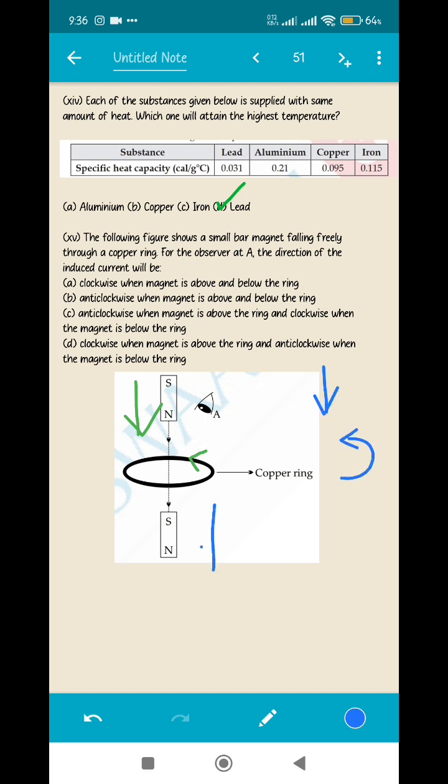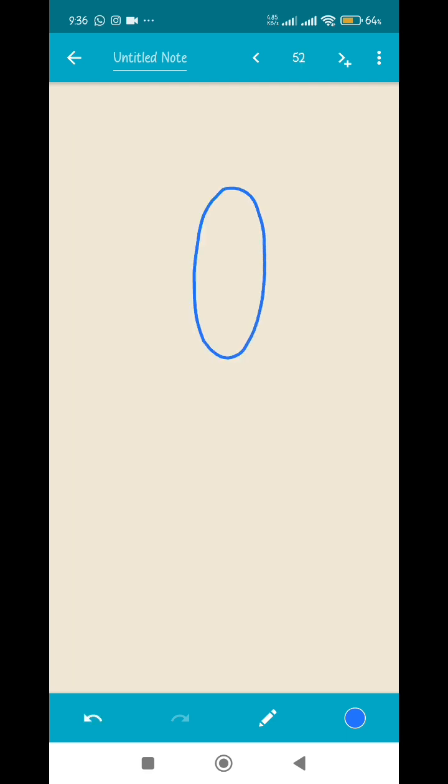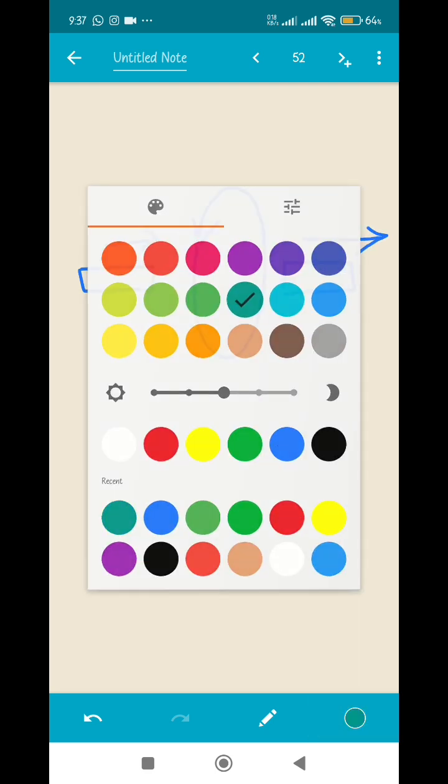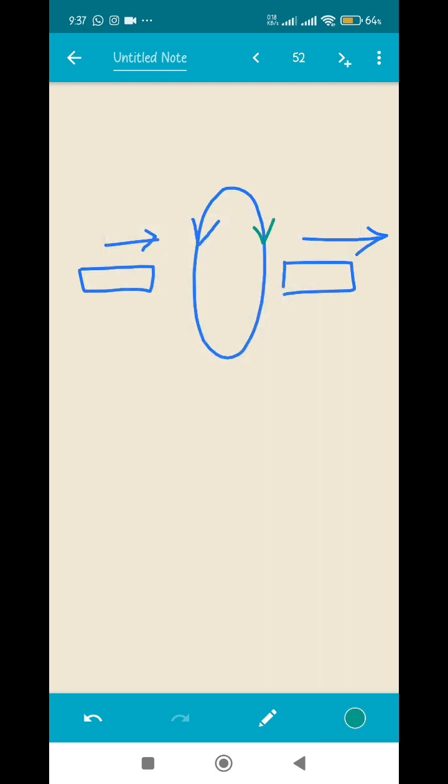Now when the magnet is moving away from the coil, the current is trying to move towards the coil. Imagine this was my coil, the magnet is moving towards the coil in this case. So the current in the coil will try to oppose the movement of the magnet, so it will move in the opposite direction. And as the magnet is moving away from the coil now, the current will try to follow the magnet. So it is like a contradictory motion.